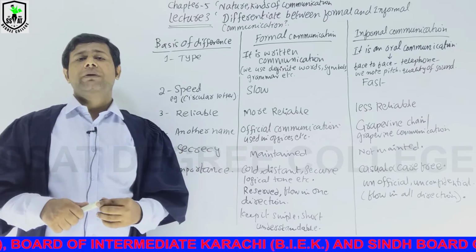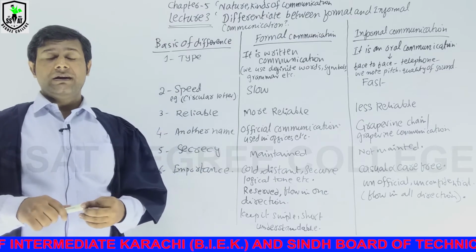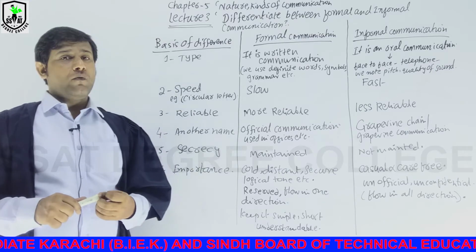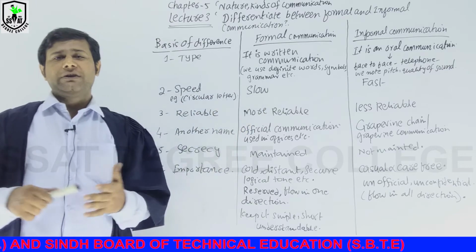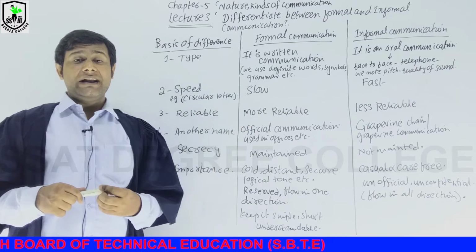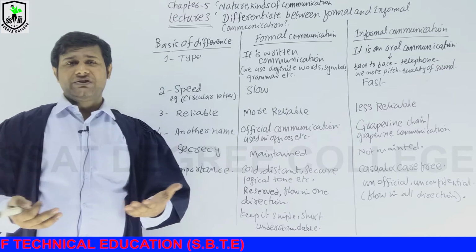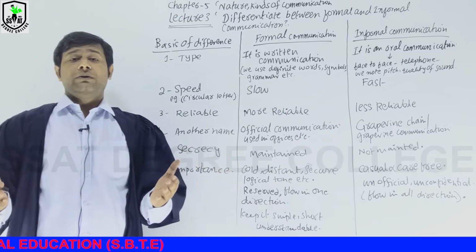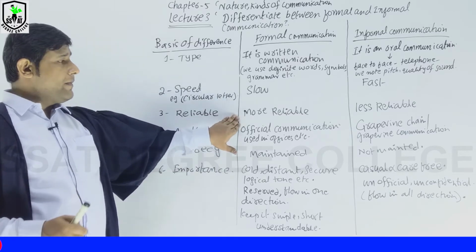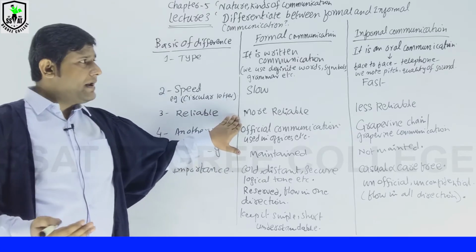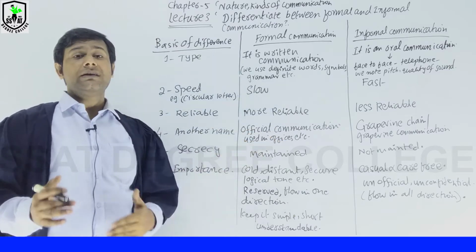In a written document they use a code word or password, so it is very important. While informal communication is less reliable, secrecy is not maintained because we can share with everybody, and it is not related to any job. That is why we can say that formal communication is more reliable and informal communication is less reliable.